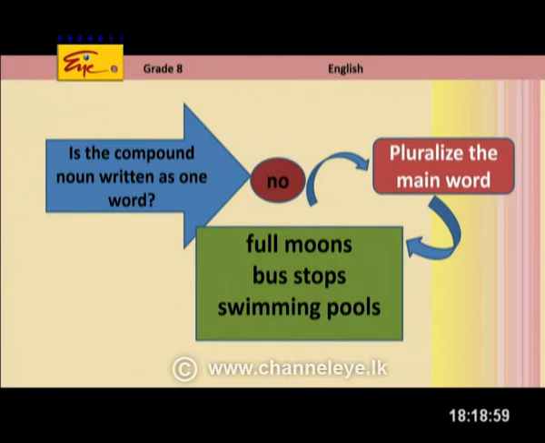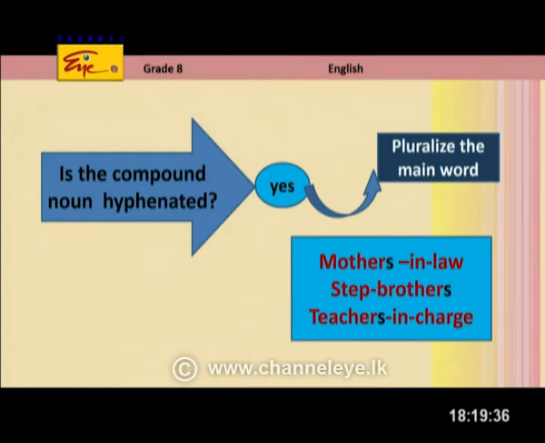Correct. Yes. Next. Again, another question for you, Samadhi. Is the compound noun written as 1 word? This time, no. Then you have to think like this. Pluralize the main word, right? Like full moon, 2 words, right? 1 compound noun but written as 2. Full moons. The main word here is moon. So you make it plural, moons. Bus stop. What is the main word? Stop. You make it stops. Bus stops. Swimming pool. What is the main word? Pool. Yes, you make it pools. Swimming pools. Right.